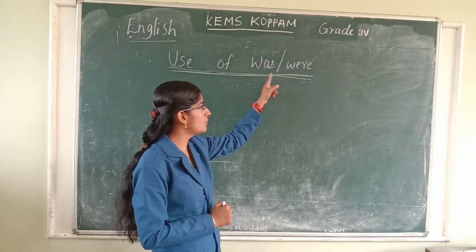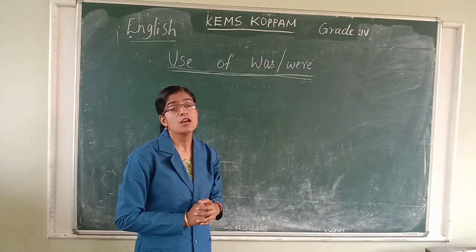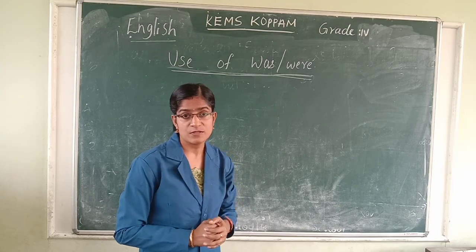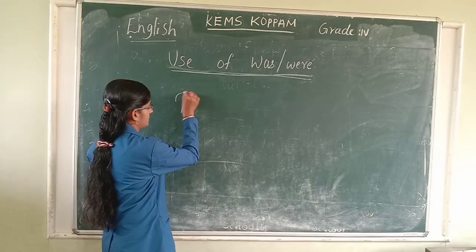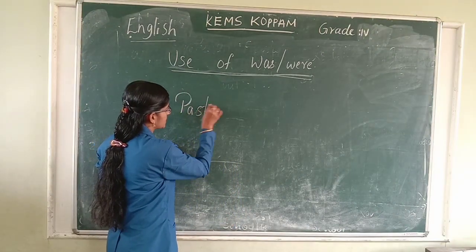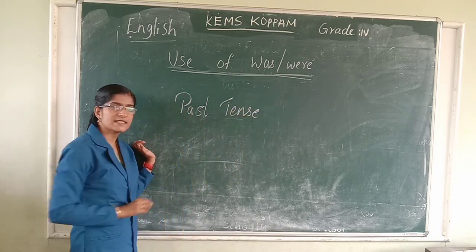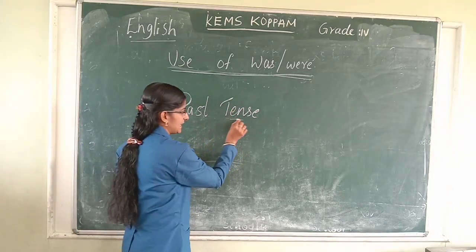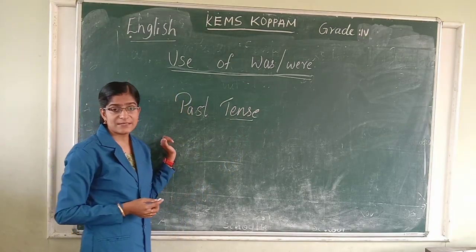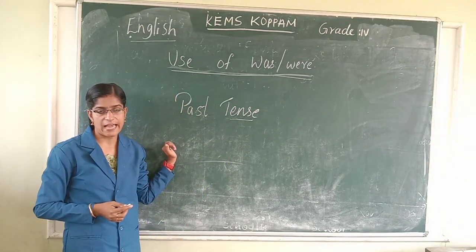Was and were are used in past tense. What is tense? Tense means time of action.